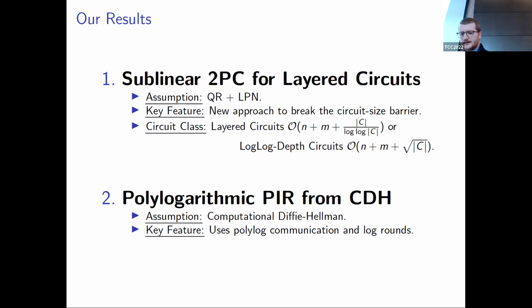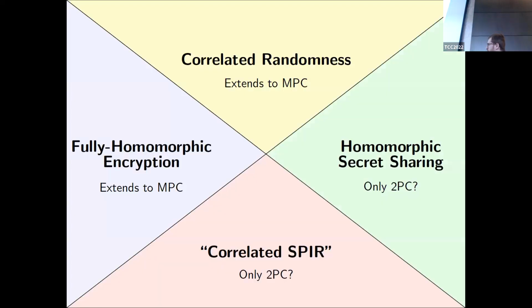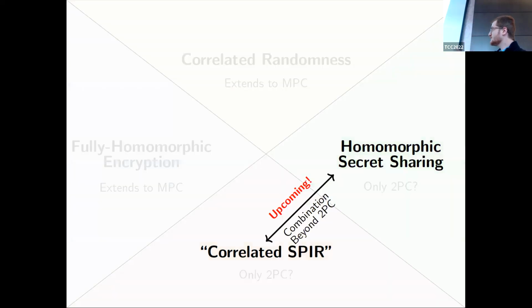Now, very quickly, all of this was for the 2-party setting. What happens for the multi-party setting? Well, it turns out that these are the four approaches we have to breaking the circuit size barrier, and homomorphic secret sharing and correlated PIR don't seem great for the multi-party setting. However, in new and exciting work, we were able to observe that if you combine the two tools, which on their own are hard to use to get multi-party sublinear secure computation, combining them was exactly what we needed to get multi-party sublinear secure computation.